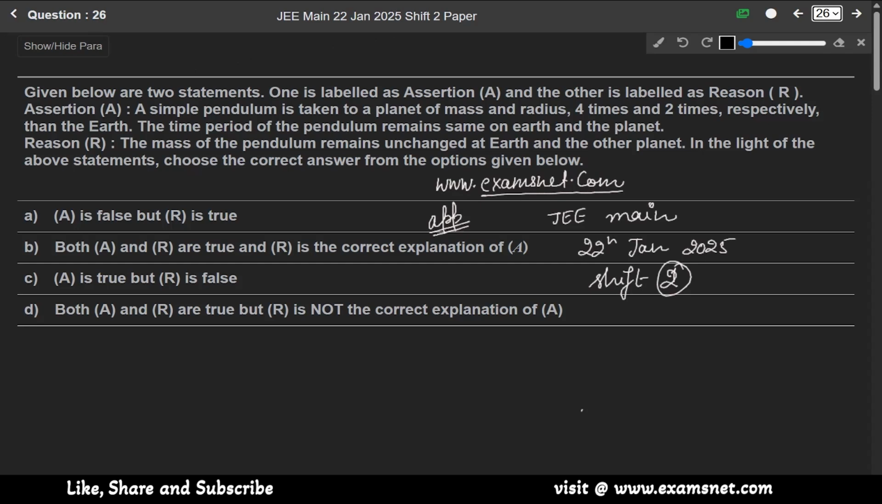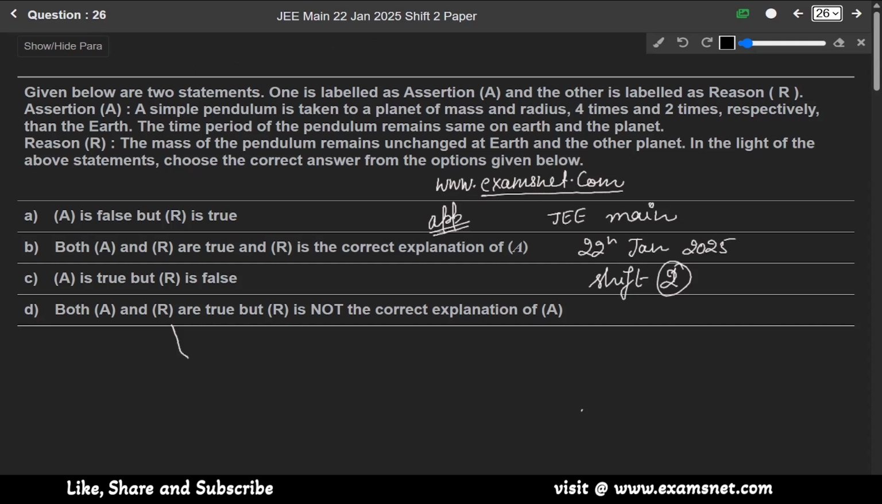Given below are two statements. One is labeled as assertion and the other is labeled as reason. The assertion is: a simple pendulum is taken to a planet of mass and radius 4 times and 2 times respectively than the Earth. The time period of the pendulum remains same on the Earth and the planet. And the reason is: the mass of the pendulum remains unchanged at Earth and the other planet. So we have to choose the correct statement.